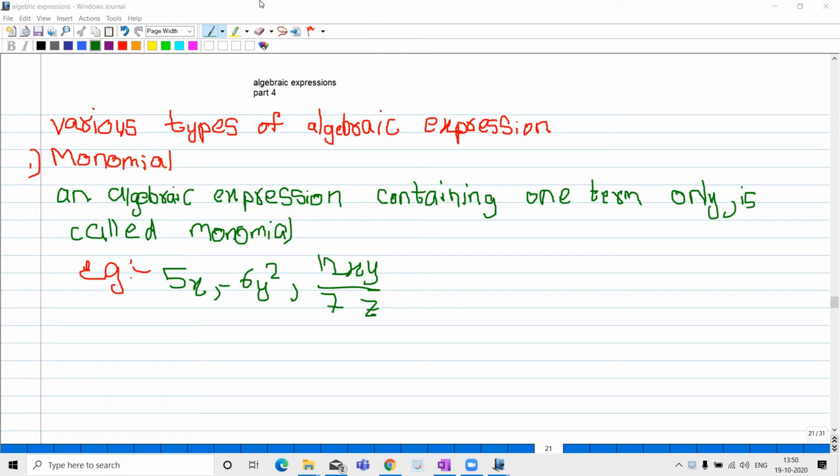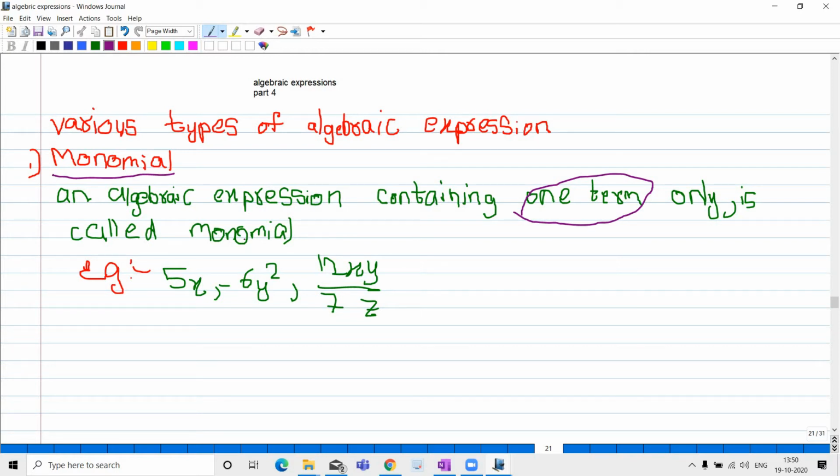So, I am going to the topic. First, various types of algebraic expression. The first one is monomial. What is a monomial? We will see now. An algebraic expression containing one term only is called a monomial.